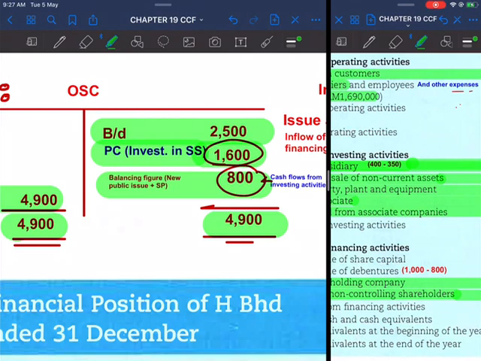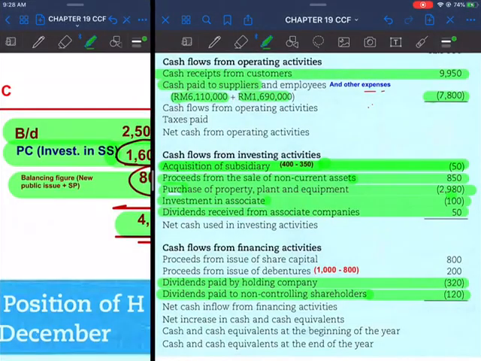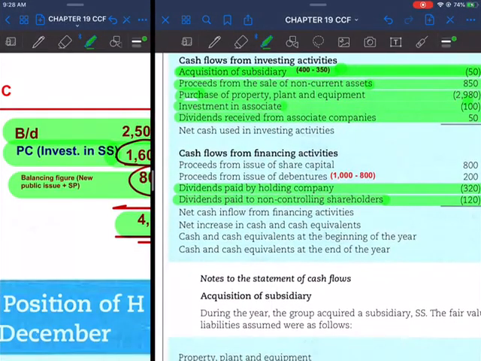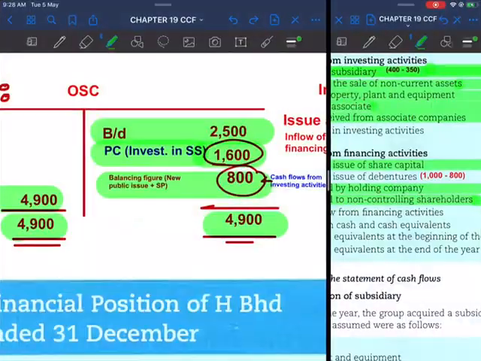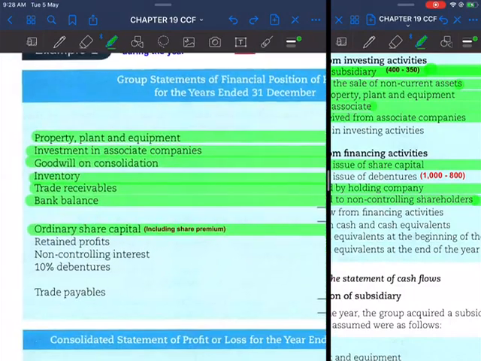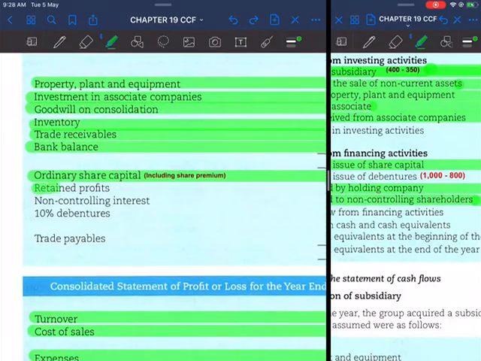So here there is a new issue of 800,000 inclusive of share premium. Okay, so this is in the form of cash you receive when you issue new shares. This can be entered into the consolidated cash flow statement. 800,000 issue of shares during the year, money coming in, 800,000. Okay, that is with regard to ordinary shares.